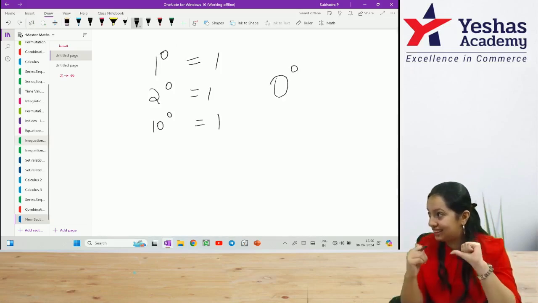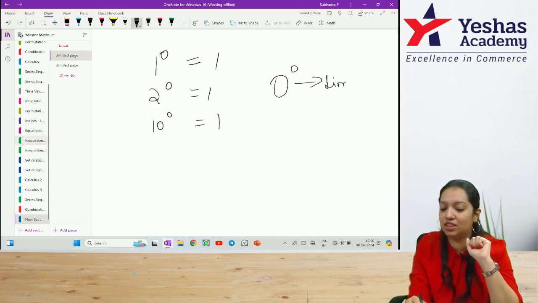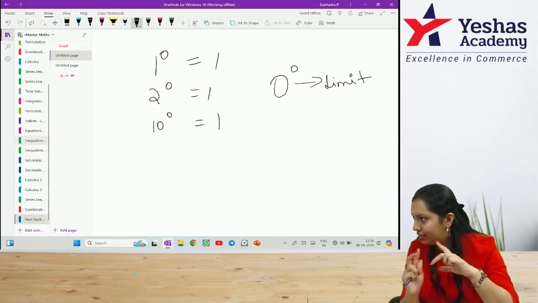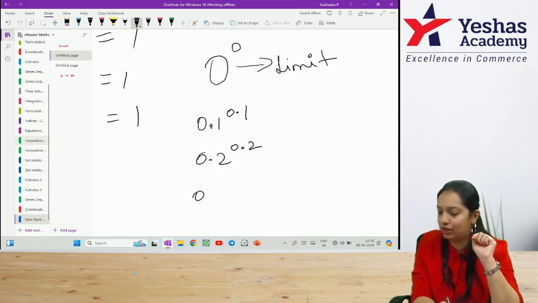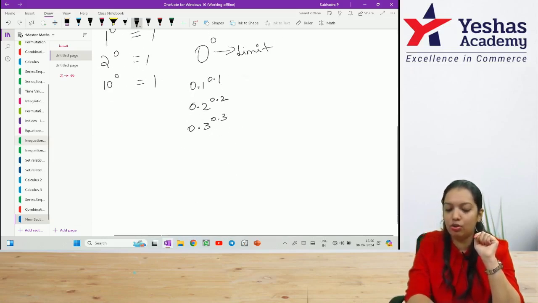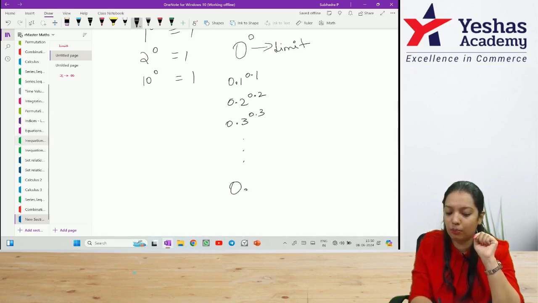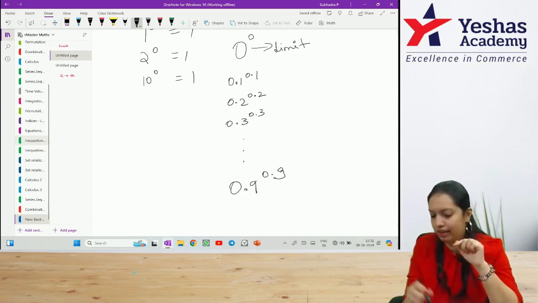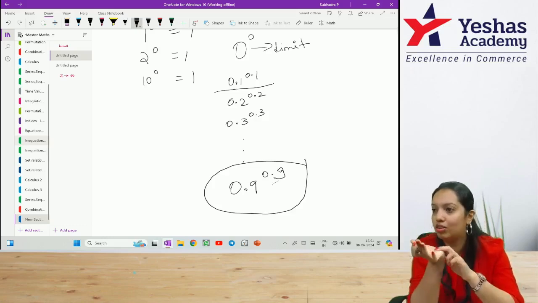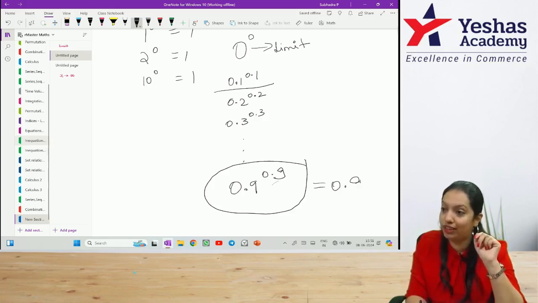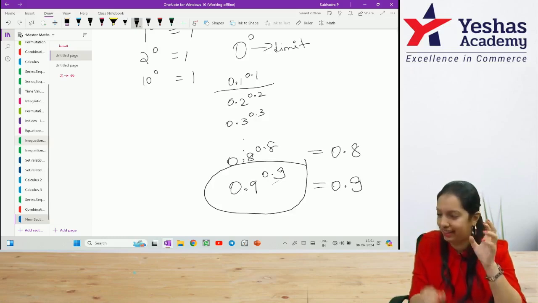While proving this, the concept of limits took its existence. Have I done this concept of 0 power 0 in the class? You start from 0.1 power 0.1, 0.2 power 0.2, 0.3 power 0.3, and you go on and on to 0.9 power 0.9. I remember this. When you start from 0.9 power 0.9 on your mobile phone, you will get the value as 0.9. 0.8 power 0.8, you get the value as 0.8 something.